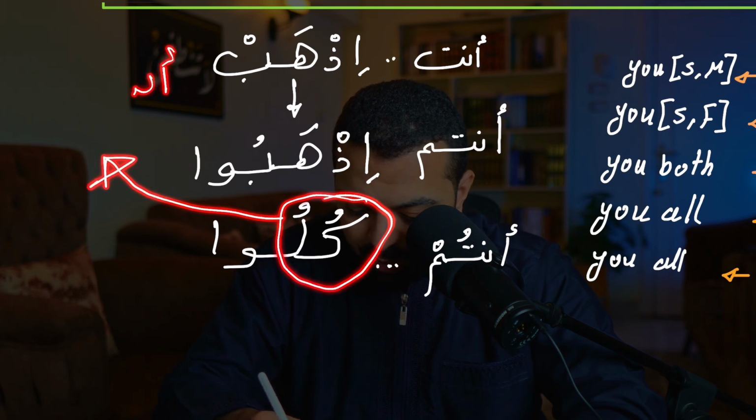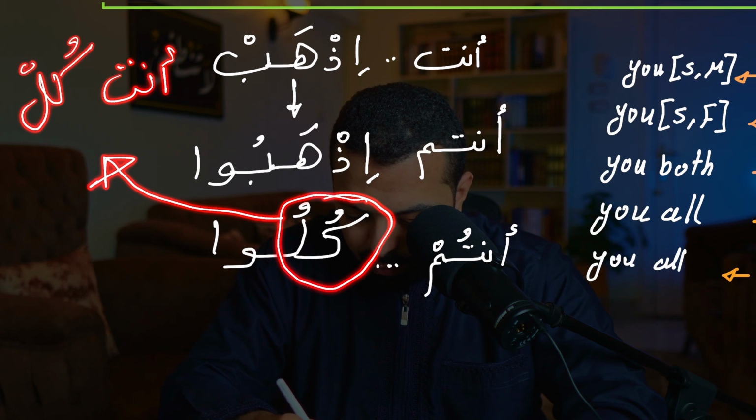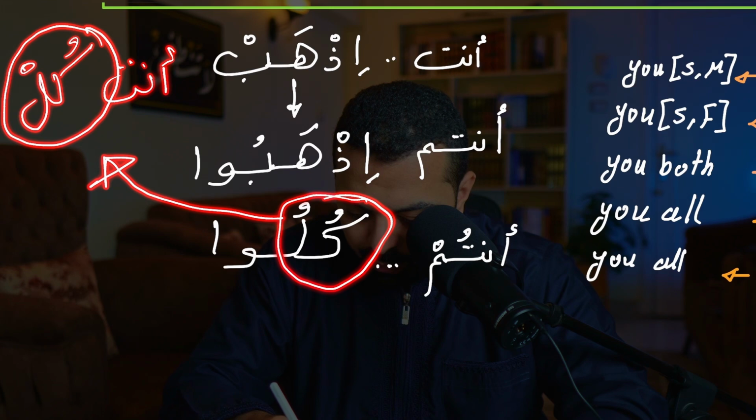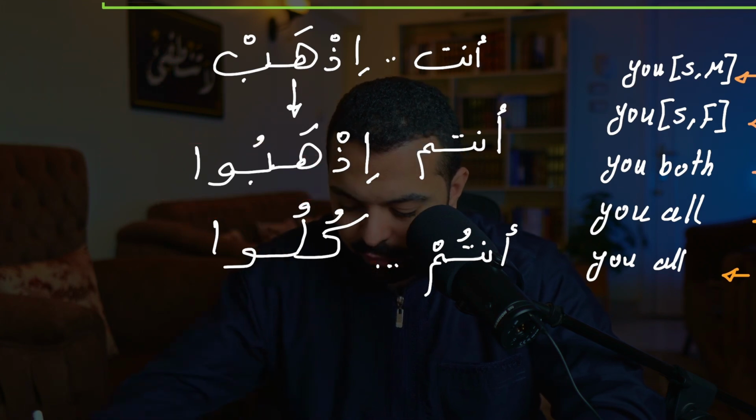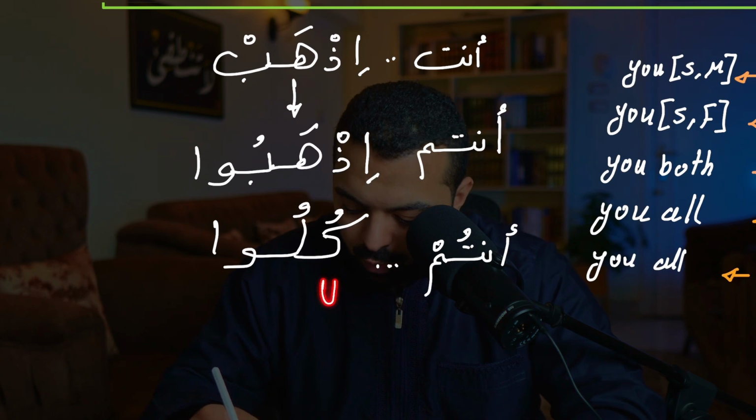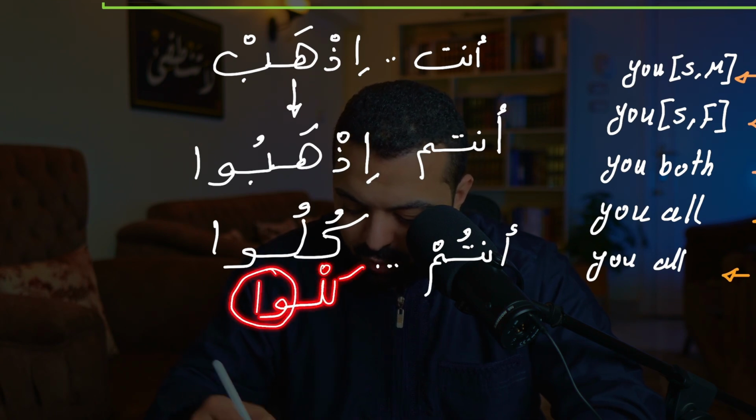You say أنت كل. So you're going to put this here, and then you add واو and alif. كلوا. كل, and then واو and alif, the conjugation.